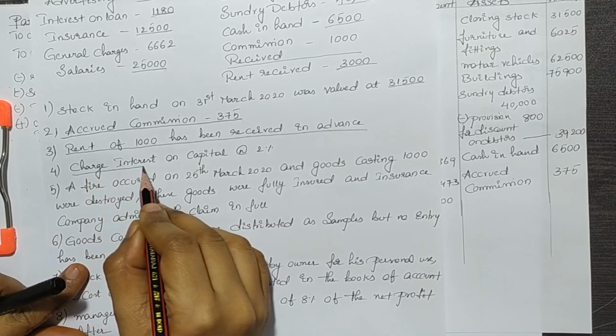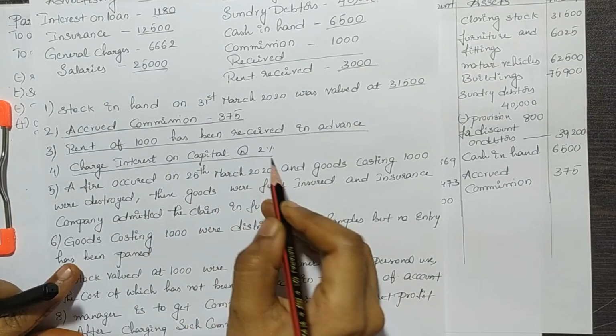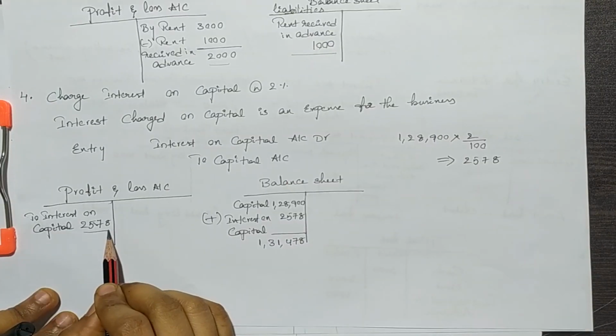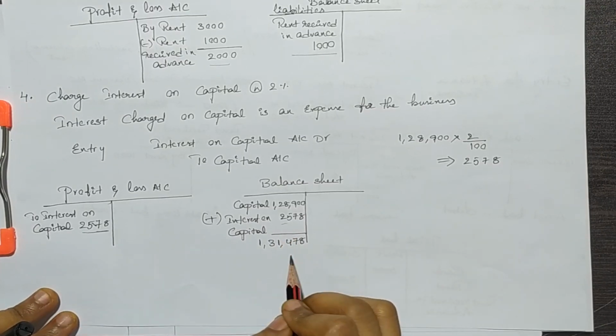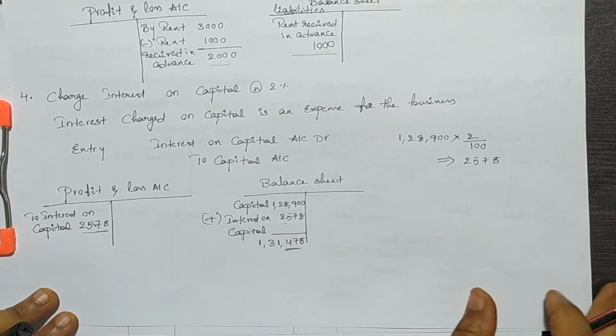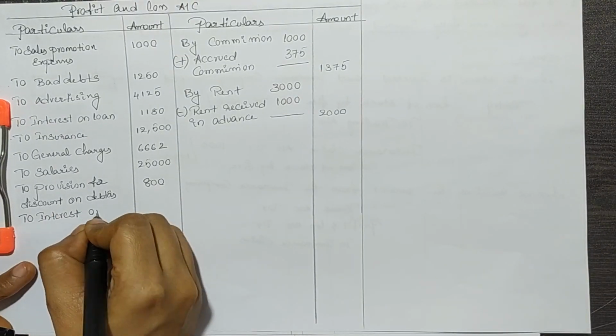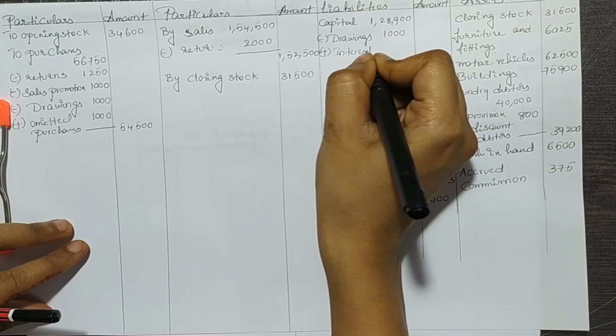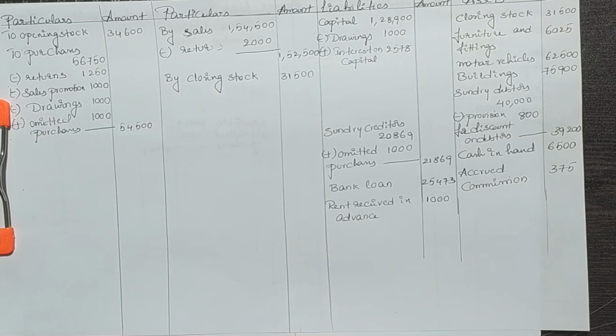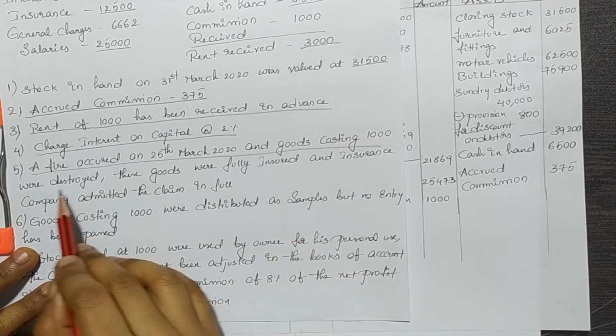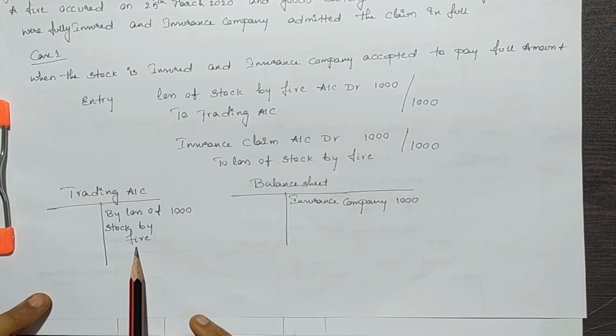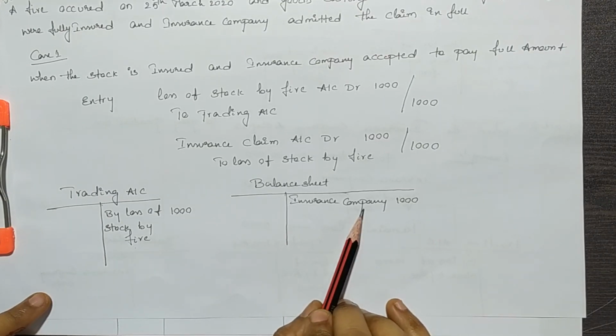Our next adjustment is charge interest on capital at 2%. We mention interest on capital on the debit side of the profit and loss account, and also we'll add this interest on capital to the capital amount on the liability side of the balance sheet. Still, we have two adjustment amounts to be updated. First is loss of stock by fire. We mention 1000 on the credit side of the trading account and also on the asset side of the balance sheet.